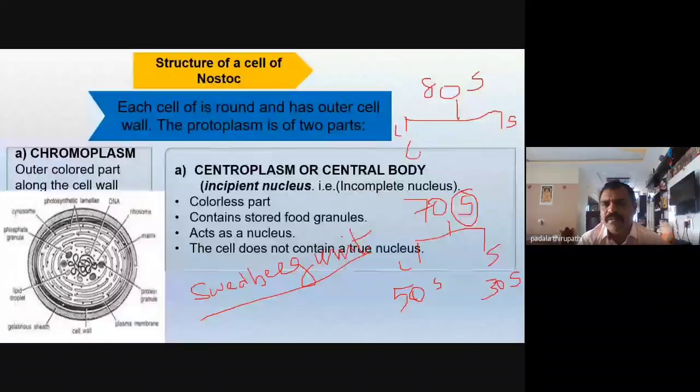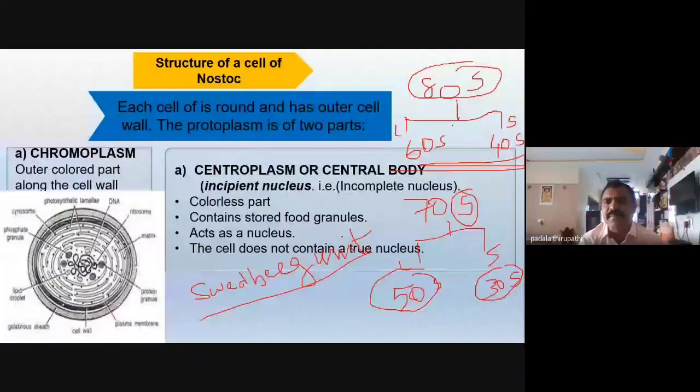The larger subunit is 60S and the smaller subunit is 40S. This is very important. So 70S ribosomes contain a 50S larger subunit and a 30S smaller subunit, whereas eukaryotic cells contain 80S ribosomes with a 60S larger subunit and a 40S smaller subunit.